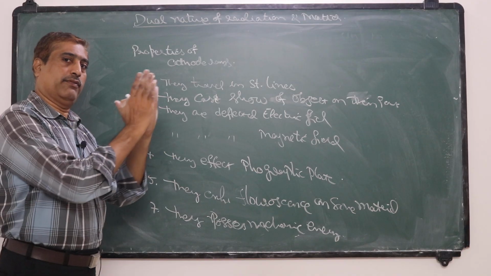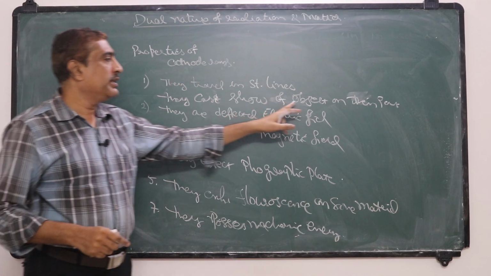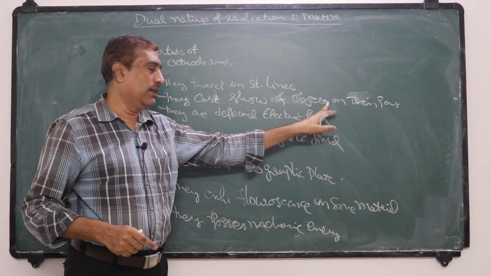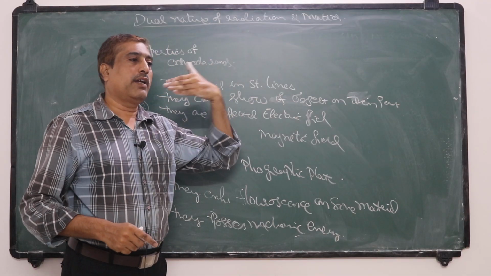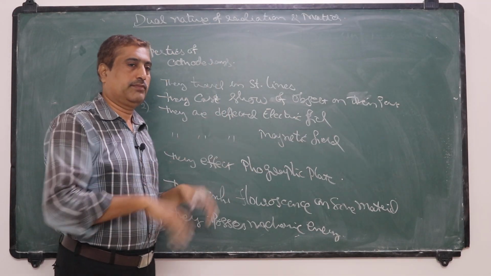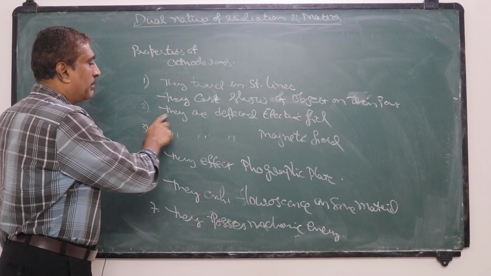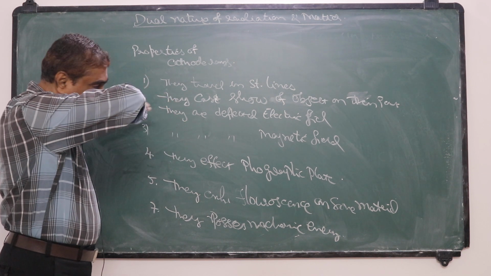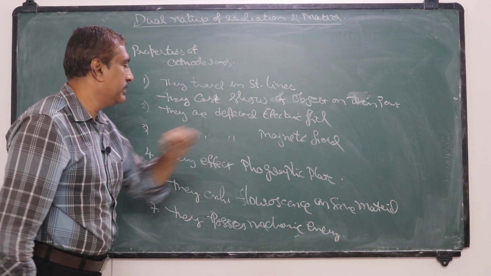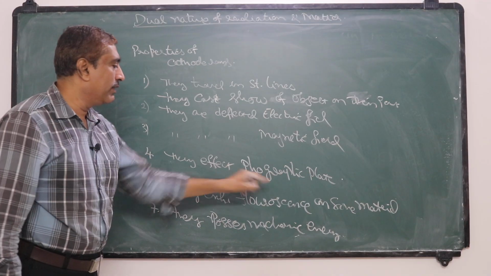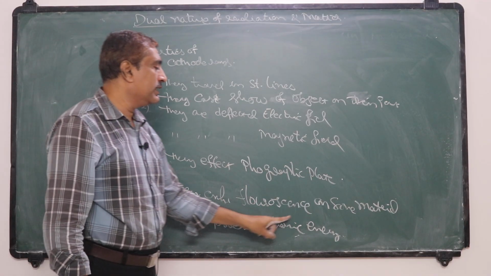When an object is placed in the path of cathode rays, they will cast a shadow of that object. The third property is they are deflected by electric and magnetic fields. They affect the photographic plate. They exhibit fluorescence on some material.